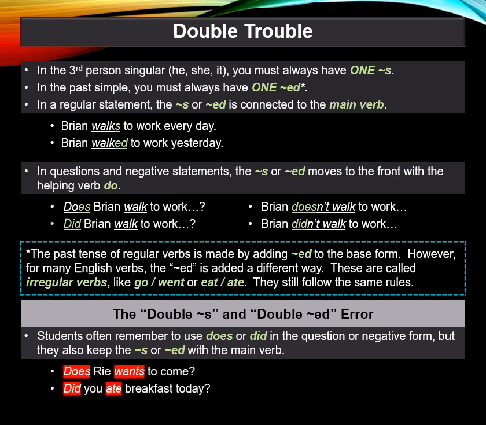For example, a student might say, does Rie wants to come? This is the double S error. Or, did you ate breakfast today? This is the double ED. Ty doesn't has his own car, the double S. I didn't made dinner last night. That's the double ED.